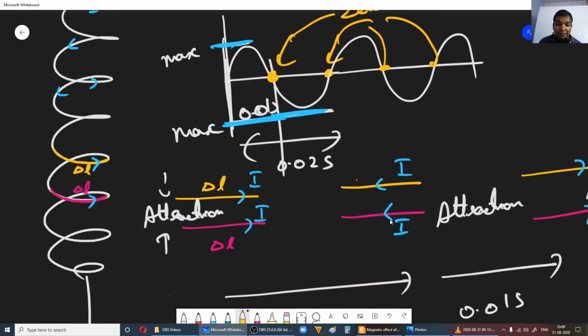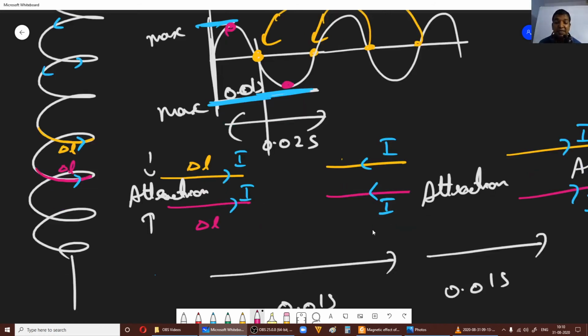But the magnitude becomes 0, and then you see maximum magnitude, every 0.01 second, and every 0.01 second the current goes to 0.